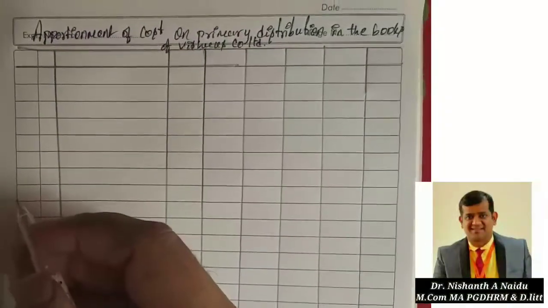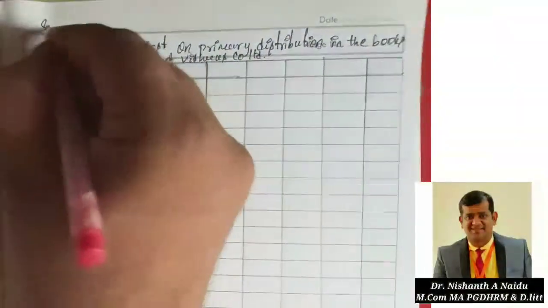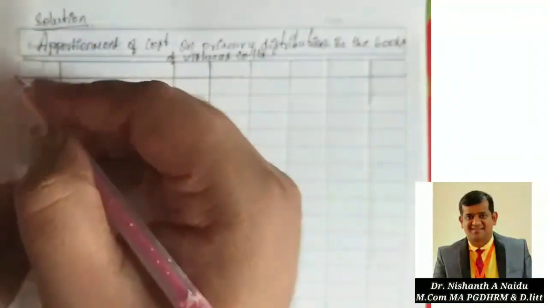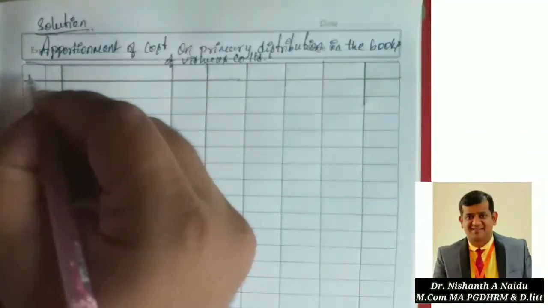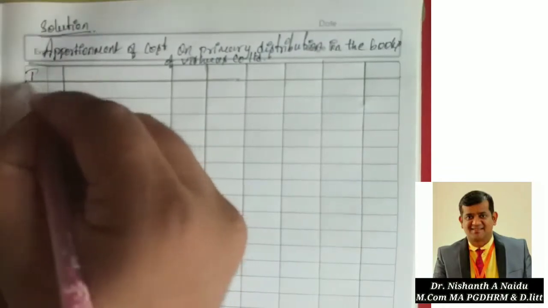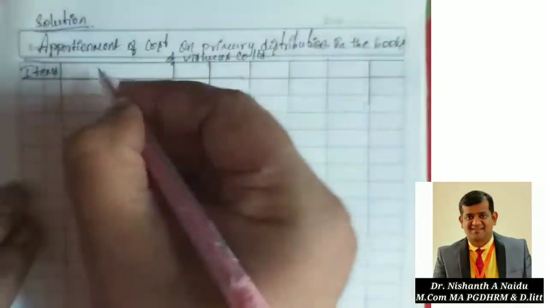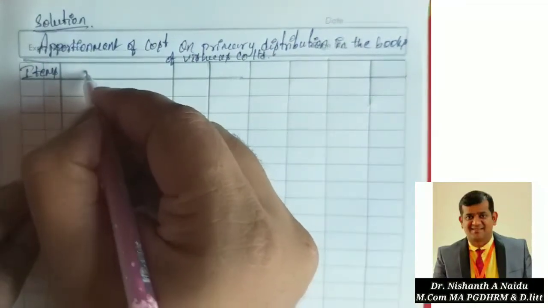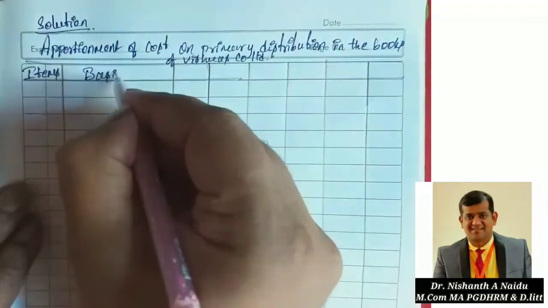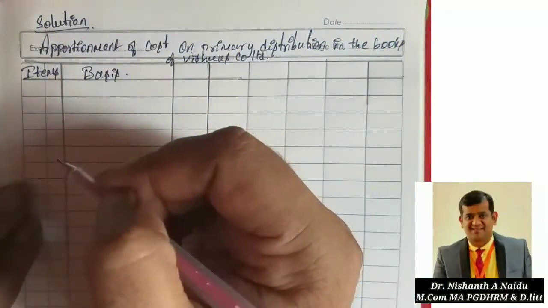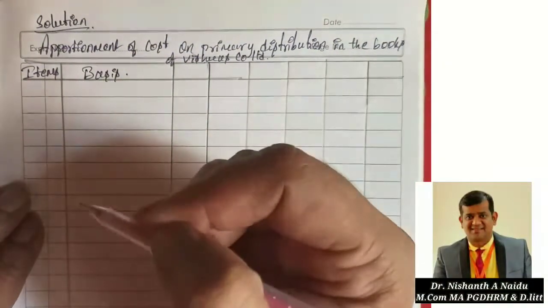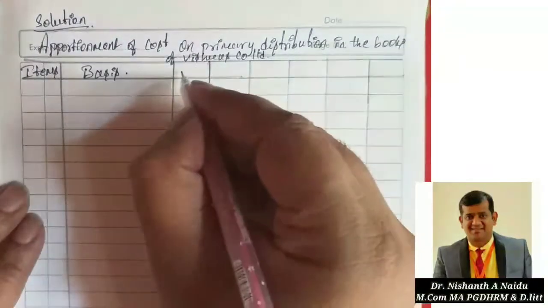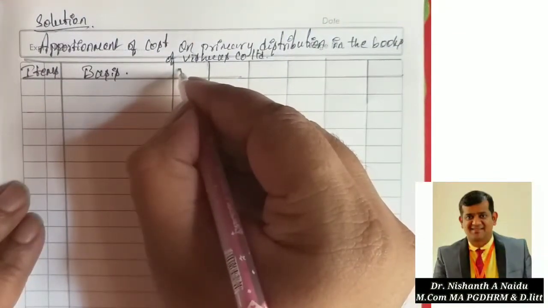Okay, so this is the solution for problem number 1. So here we have to write the items. Which are all the items we consider? Here, the basis of apportionment. Okay. So here we are having total expenditure.